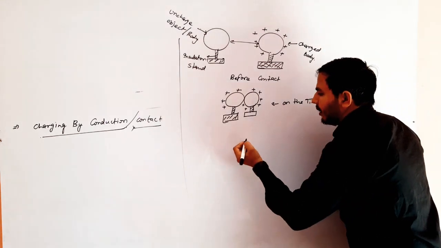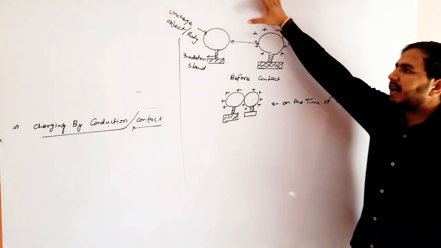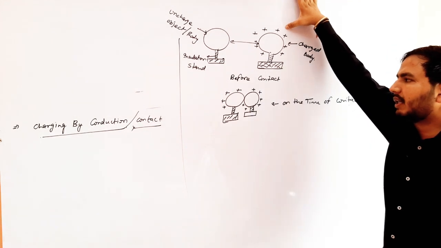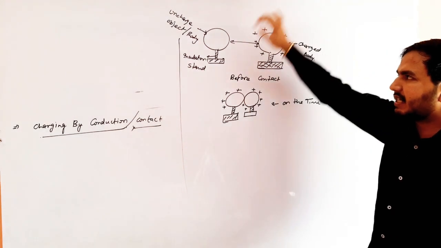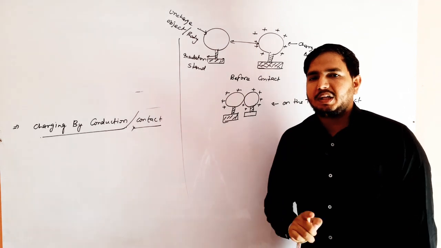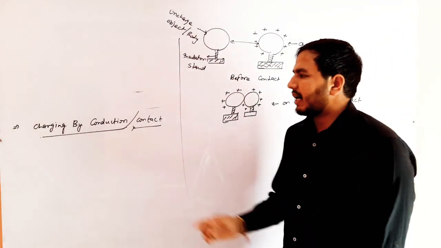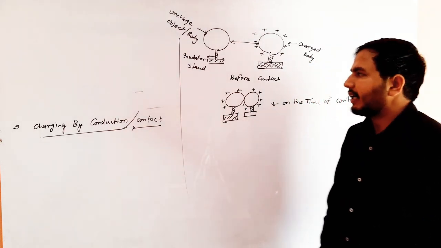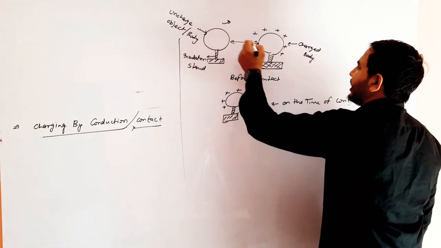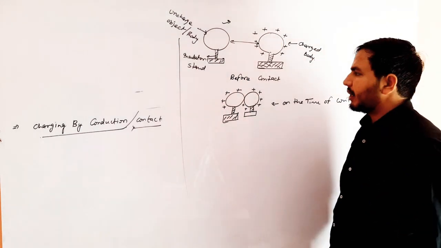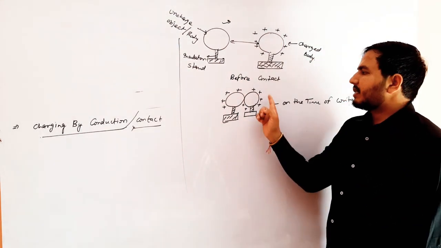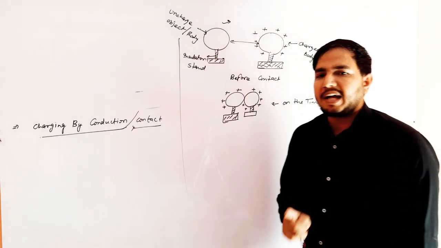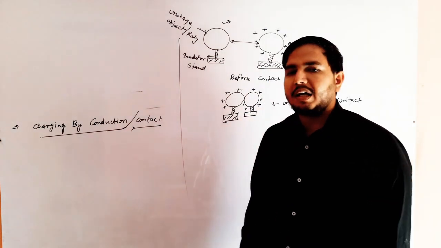Clear? Now when an uncharged body is in contact with the charged body, in this case, the same charge is generated on the uncharged body. This method or this process is called charging by conduction or charging by contact. Clear? When an uncharged body is in contact with the charged body, the same charge is developed on the uncharged body. Then this method of charging is called charging by conduction.